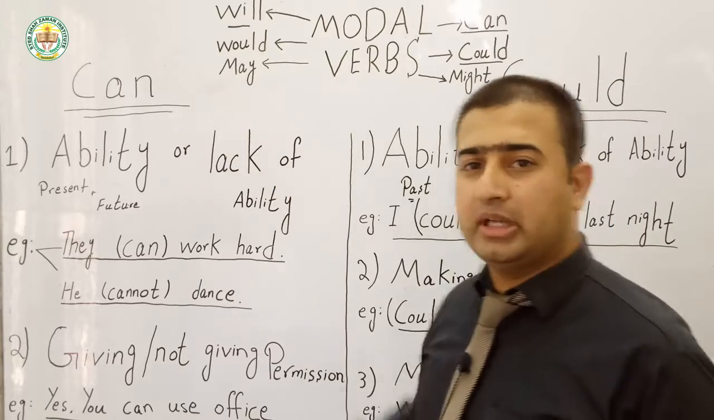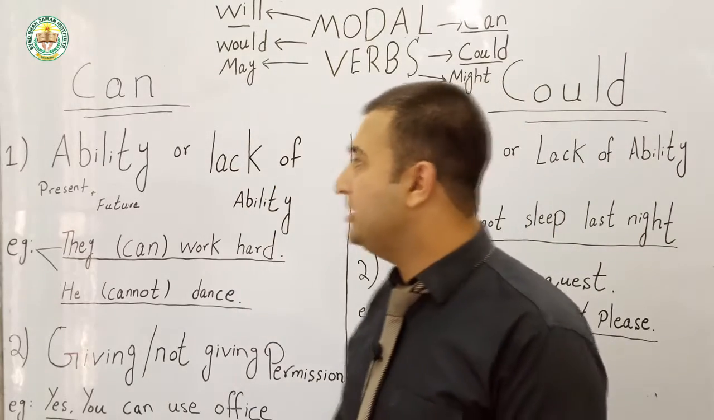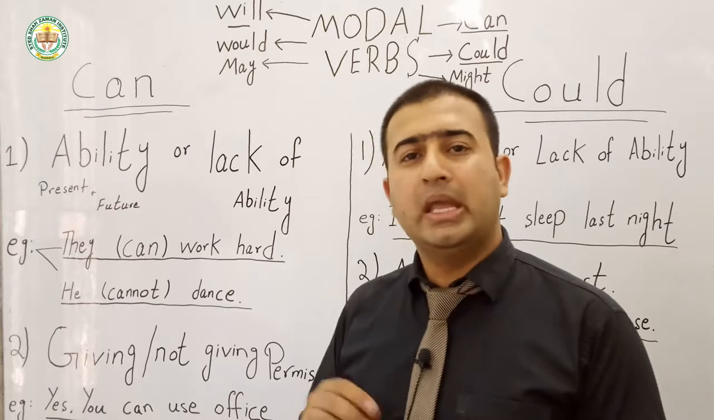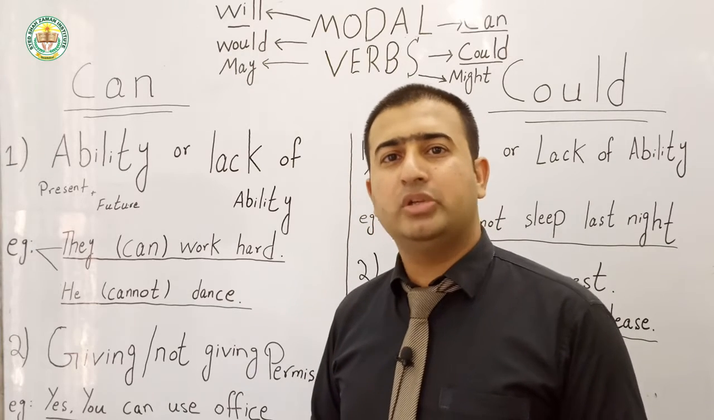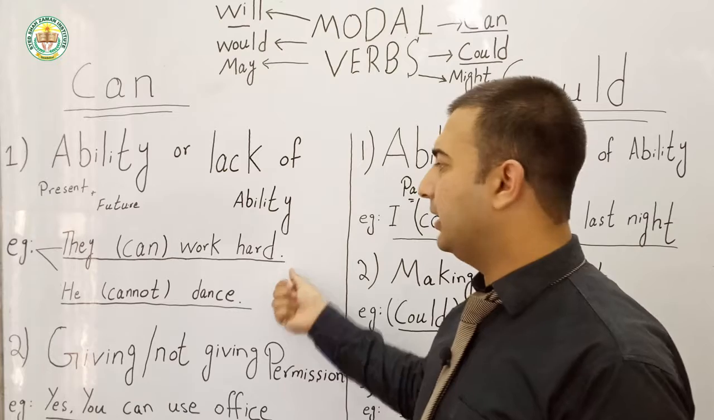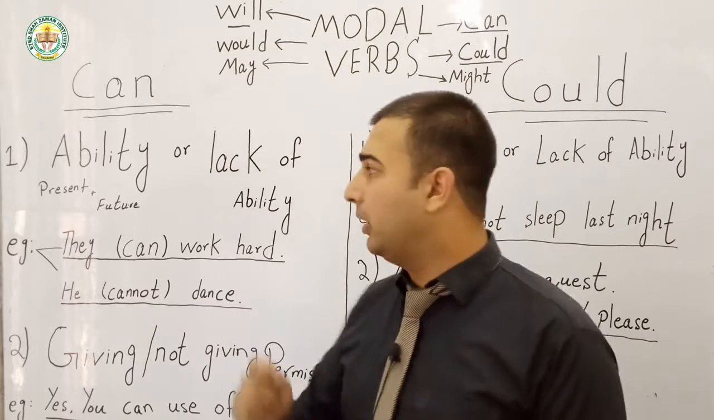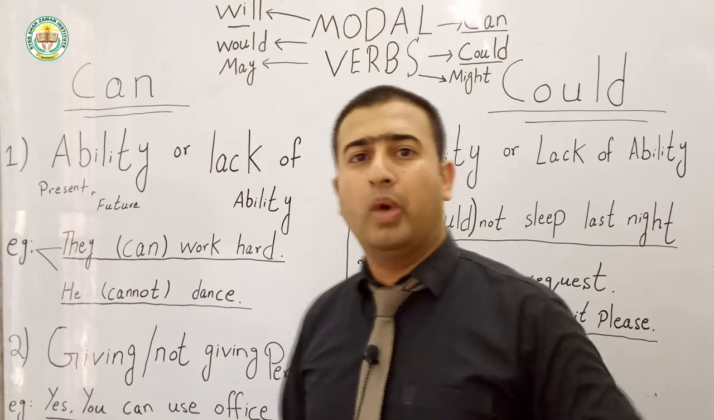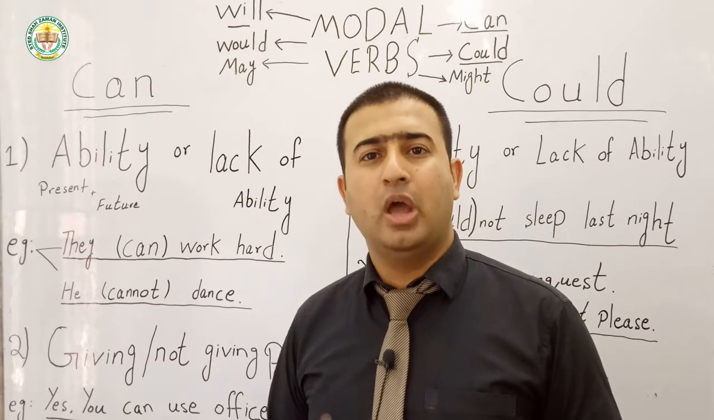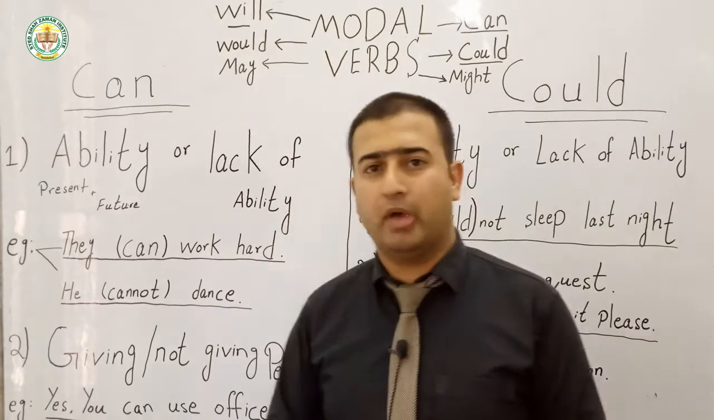What is can and where can we use the word can as a modal verb? First of all, our rule is ability or lack of ability in present or future. When we are talking about this, we can use the word can. For example, they can work hard, he cannot dance. It was the first example of our modal verb can, that we use it while we are highlighting anyone's ability, or we are discouraging anyone, or we can say we are telling about the lack of ability.